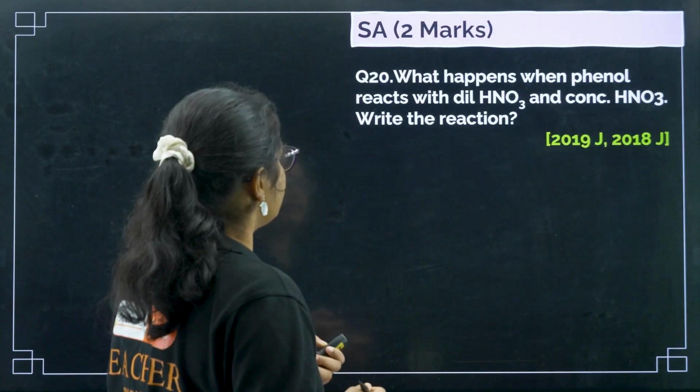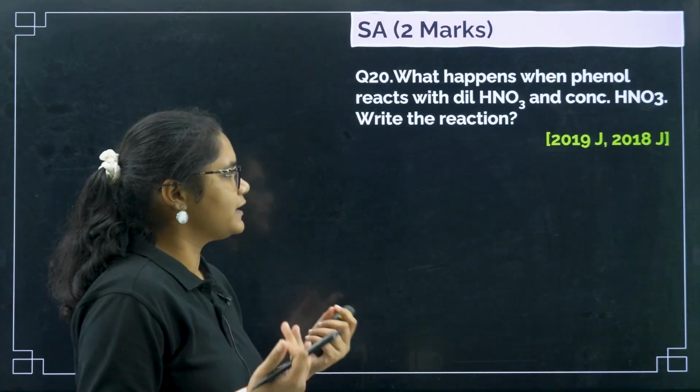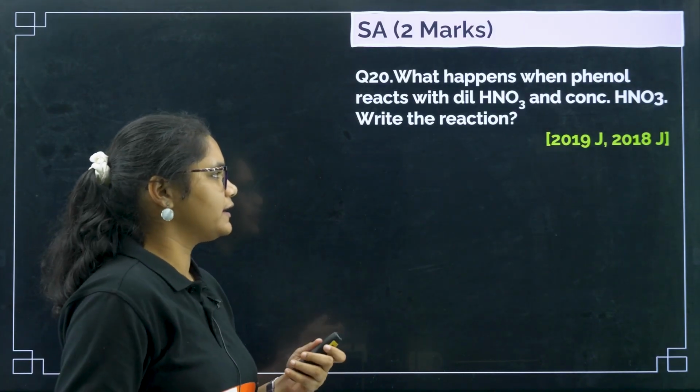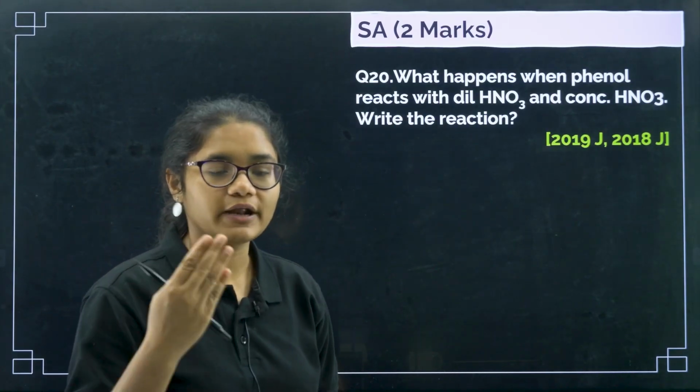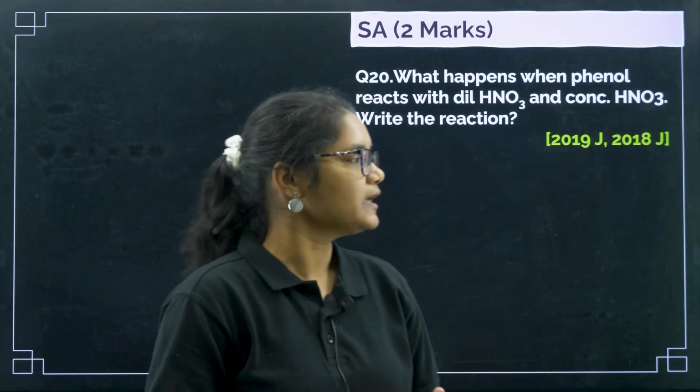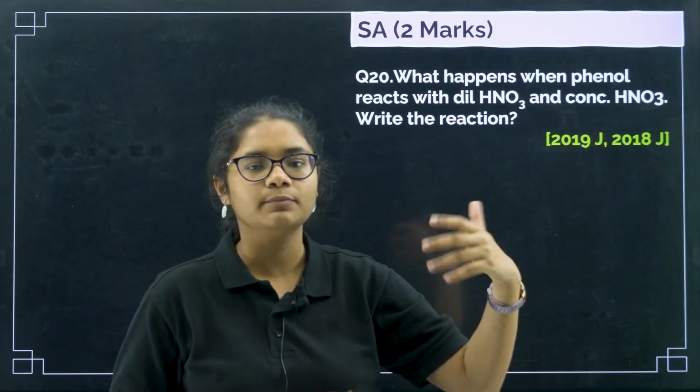Next, question number 20. What happens when phenol reacts with dilute and concentrated HNO3? Write the reaction. When it reacts with dilute HNO3, you get ortho and para nitro products, and with concentrated HNO3 it gives you picric acid.